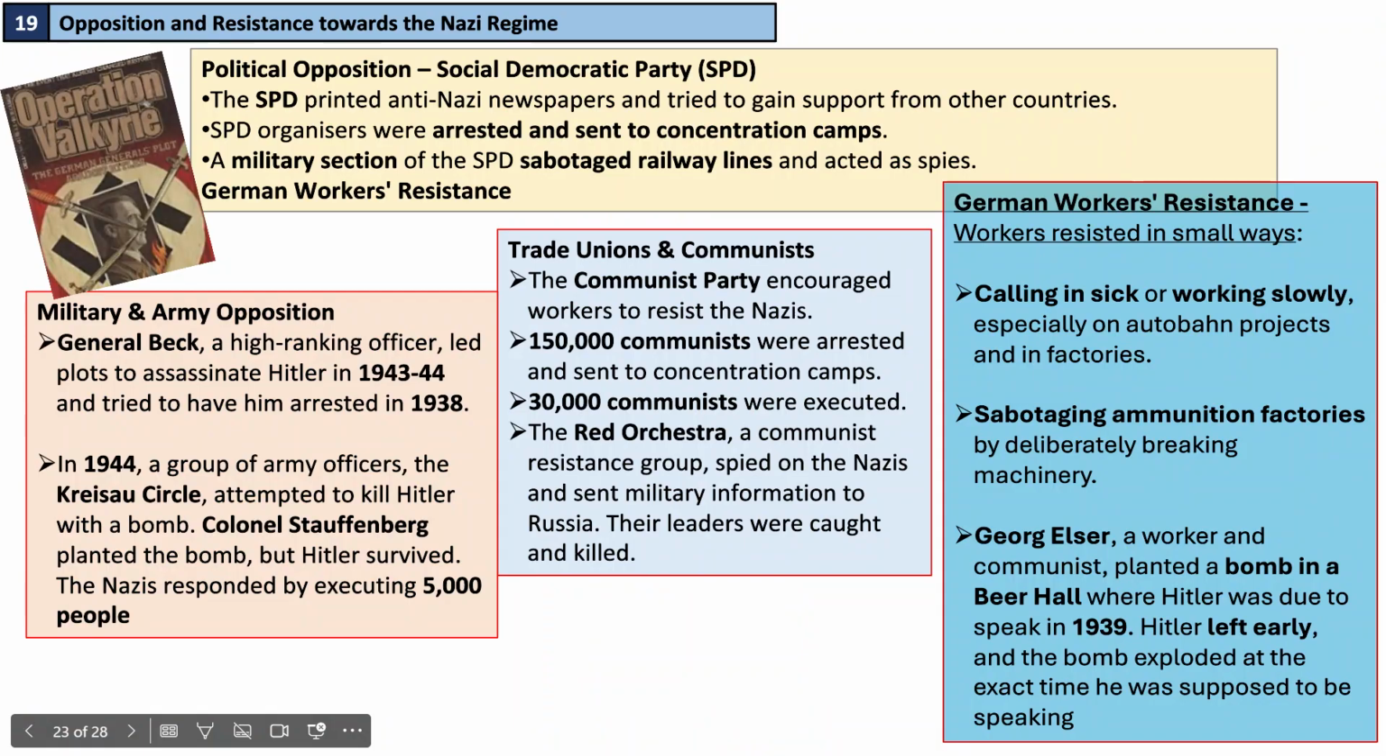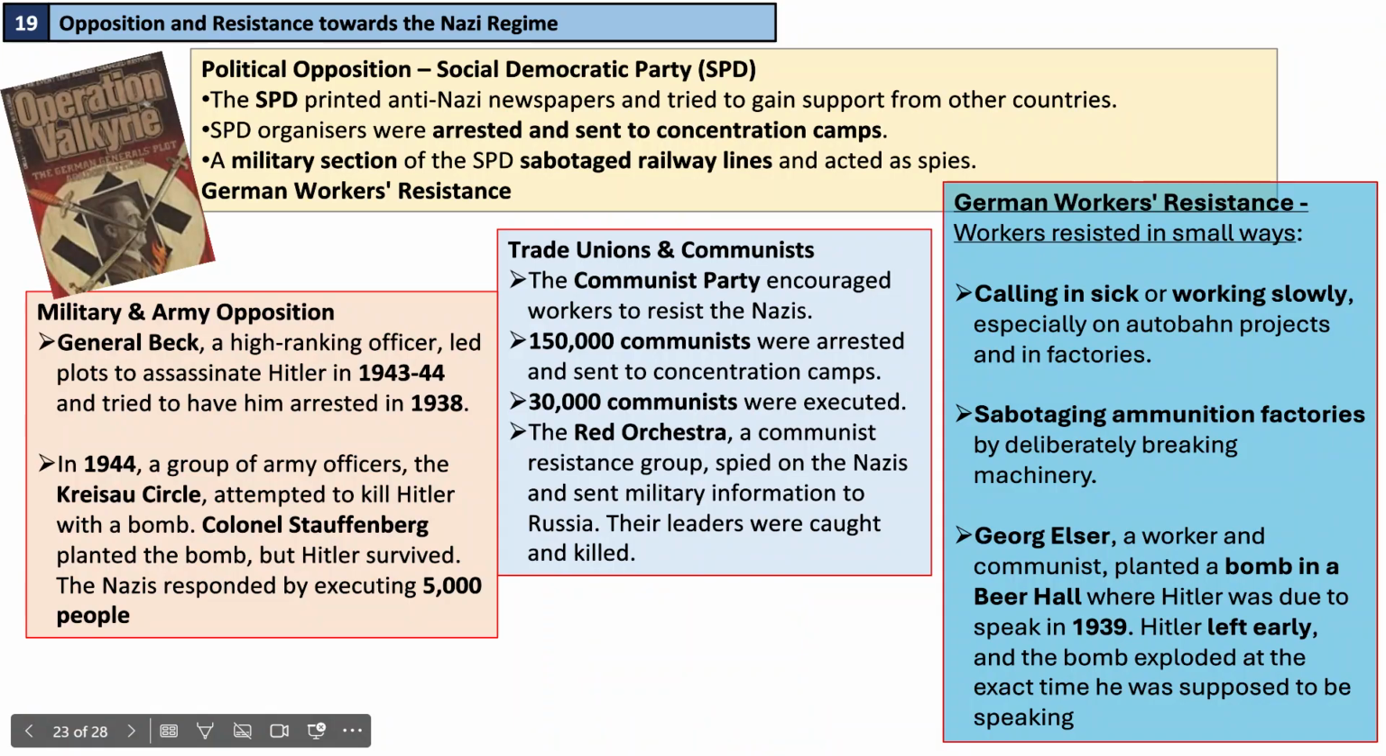Military and army opposition. General Beck, a high-ranking officer, led plots to assassinate Hitler in 1934 and 44. He tried to have him arrested in 1938. That didn't go well. In 1944, a group of army officers, the Kreisau Circle, attempted to kill Hitler with a bomb. Colonel Stauffenberg planted the bomb, but Hitler survived. The Nazis responded by executing 5,000 people. They turned it into a film with Tom Cruise. It's worth a look: Valkyrie.